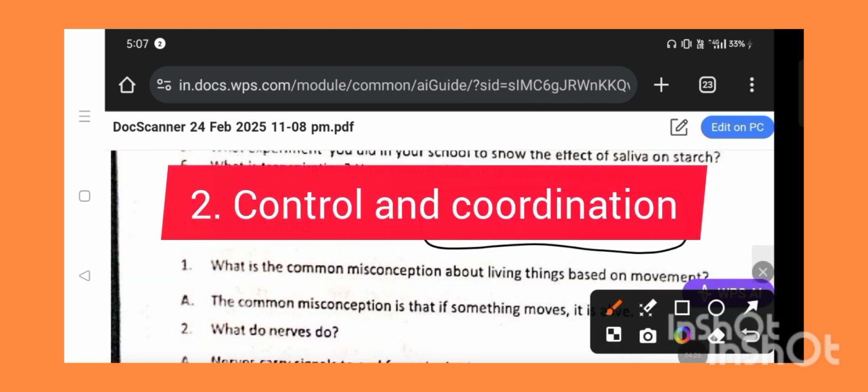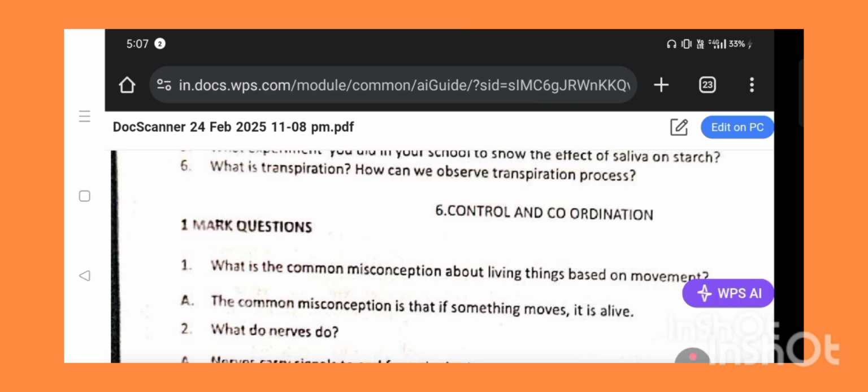The second chapter, control and coordination. In that, first question: what is the common misconception about living things based on movement? The common misconception is that if something moves, it is alive; if something does not move, it is dead. So this is the misconception regarding organisms based on movement.